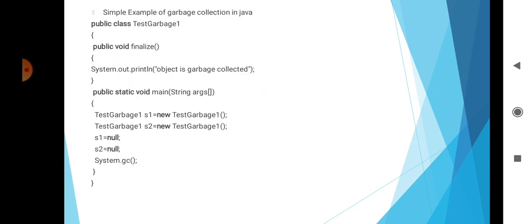Then a simple example for garbage collection. Suppose here the class name is TestGarbage1, then public void finalize, and then print the message "object is garbage collected". Then the main method, and create two objects: s1 = new TestGarbage1, then create the second object s2 = new TestGarbage1, then s1 = null, s2 = null, then System.gc. Then when we run this program, we will get the output for s1, object is garbage collected, and for s2, object is garbage collected.